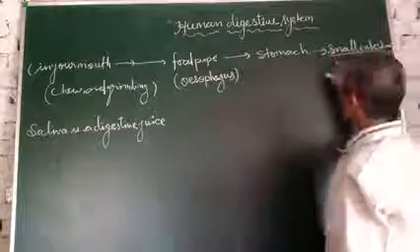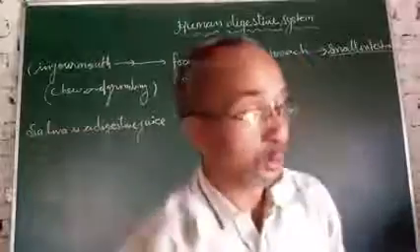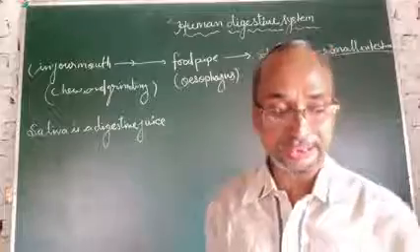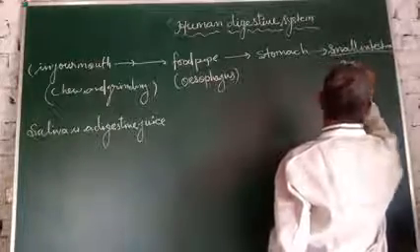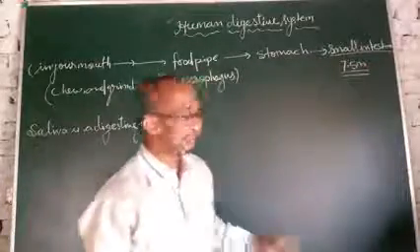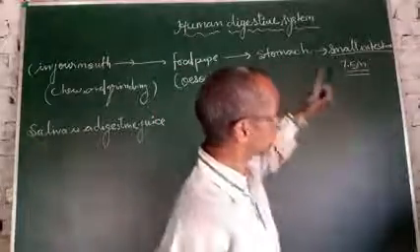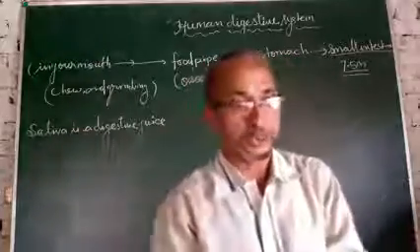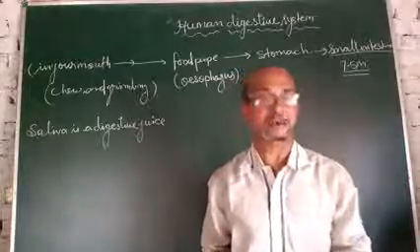Small intestine. What is the small intestine? The small intestine is a long tube. Its length is about 7.5 meters. You may ask, why is it called small? It is called the small intestine because it is narrow. The small intestine in human beings is the site of complete digestion of food.